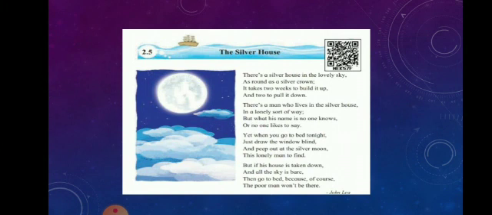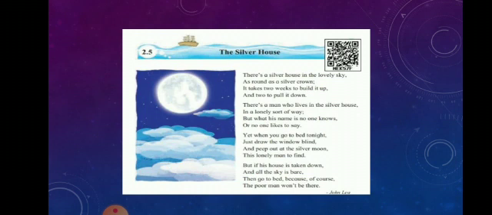Now waxing means to increase or get bigger, or we can say waxing means the moon is growing. If the moon is getting bright from the right, it is waxing. And waning means to decrease or get smaller, or we can say the moon is shrinking. If the moon is dark on the right, it is waning. So I told you regarding waxing and waning. Now we will come back to appreciation.